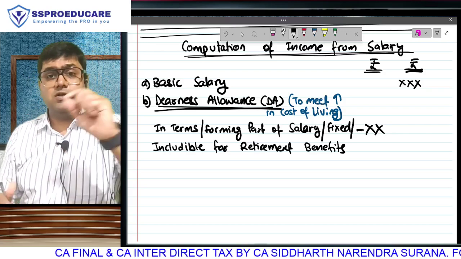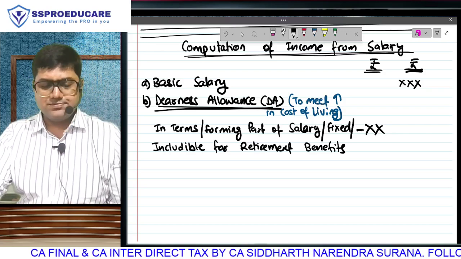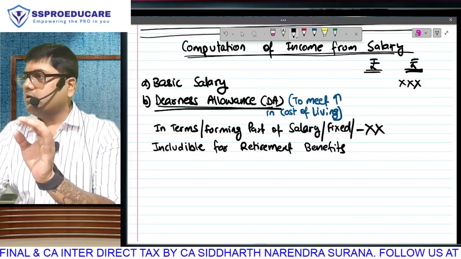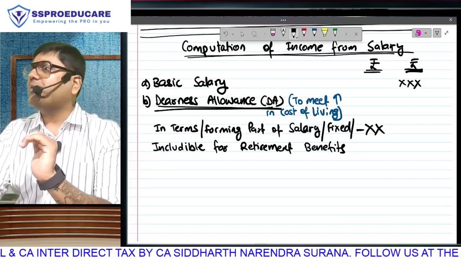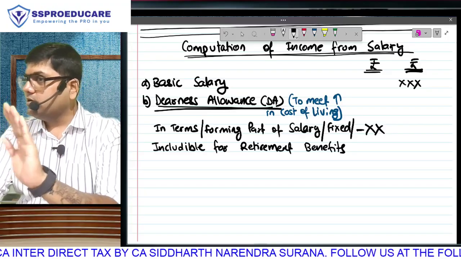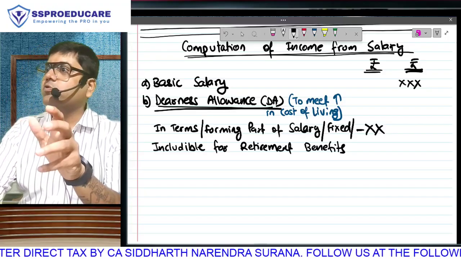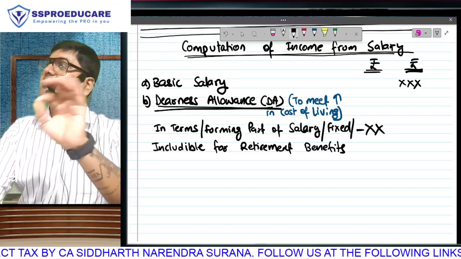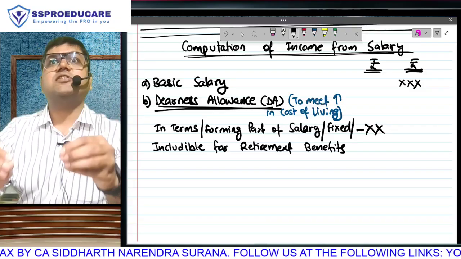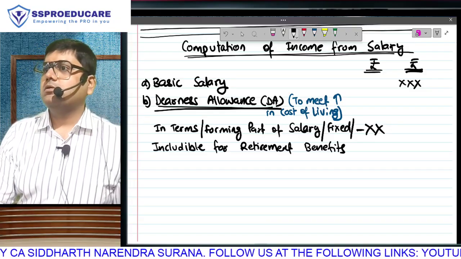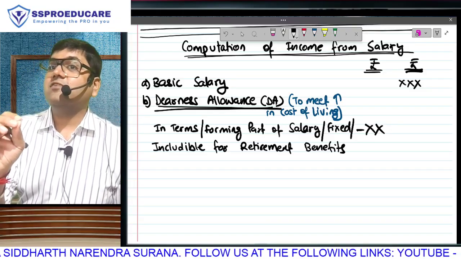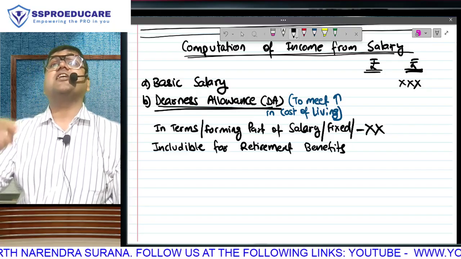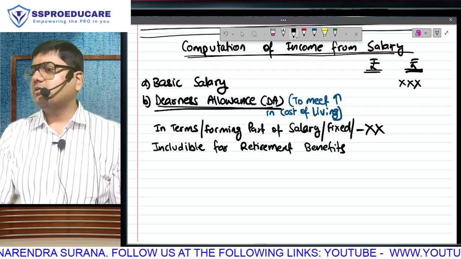Fourth name. Now listen to the explanation of this fourth name. When you will work, you will get your salary. After retirement, when you get your pension, it won't be your full salary. Think about it. Full salary if you get after retirement also, then retire today only. It will be a percentage of your salary. Say 10% of your salary will be your pension. So while calculating that 10%, at that time we will also include this DA, because it is DA in terms, it is as good as basic salary.